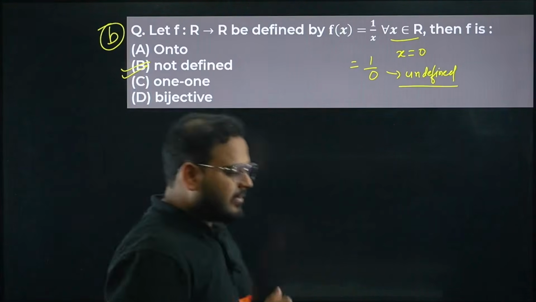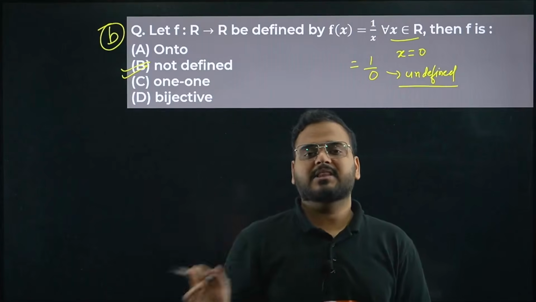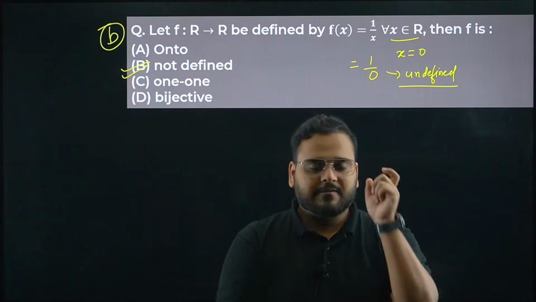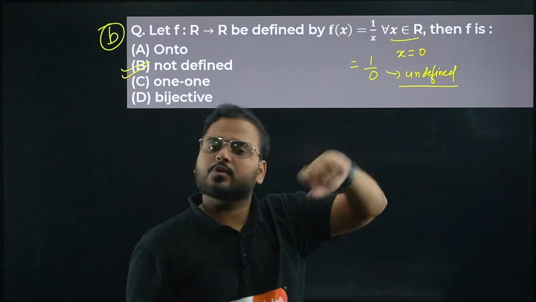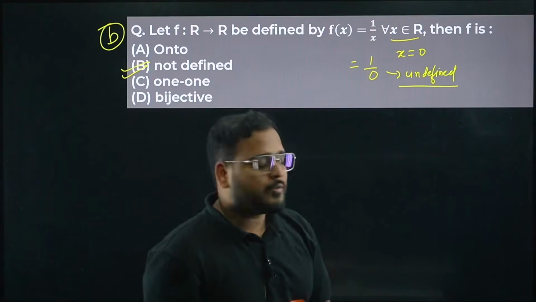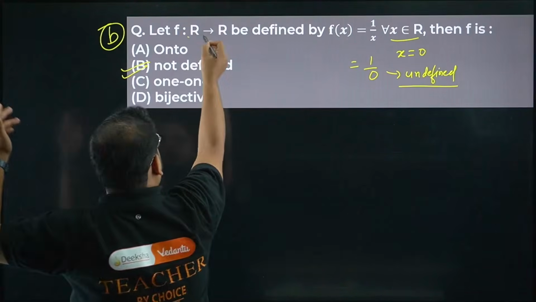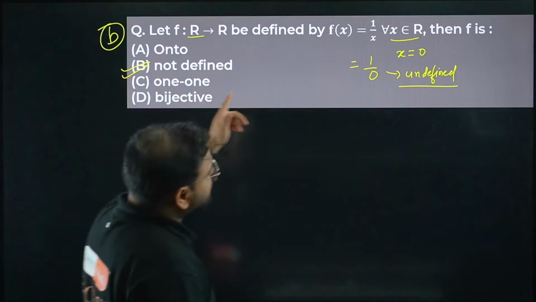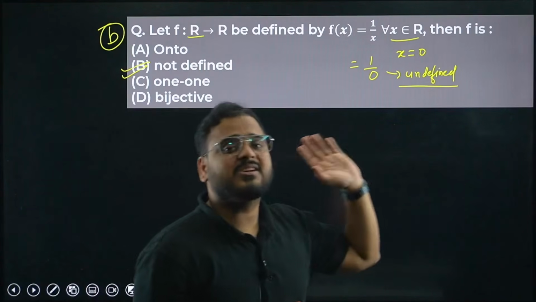B. Whenever I say domain, what is the meaning of domain? Domain means at all the points inside the domain, the function should be defined. That's the definition of domain, right? At every point in that interval, the function should be always defined. Whereas if I write belongs to a real number R, 0 is a real number. At that point, 1 by 0 is not defined. So either this domain is wrong, or in this case they are saying this is all real only, then it means the function is not defined. So either change the function or you write this as not defined. When I say change the function, basically I mean change the domain.